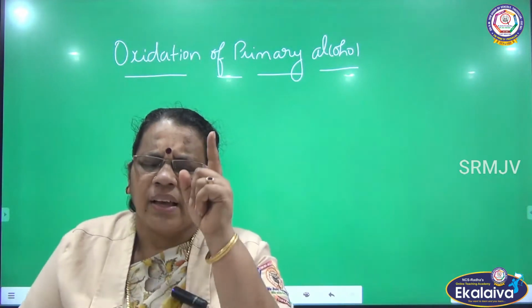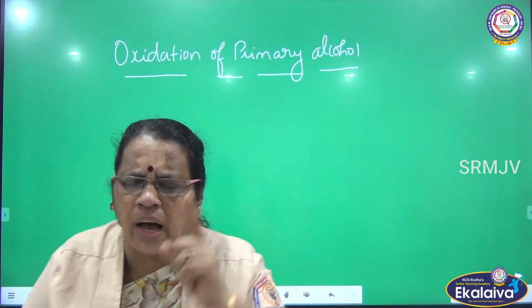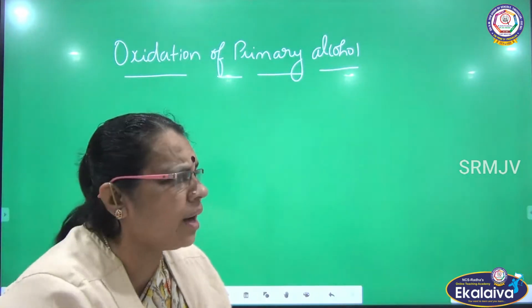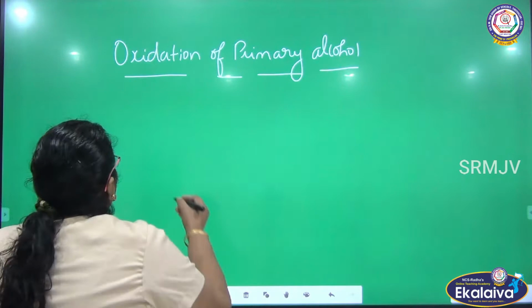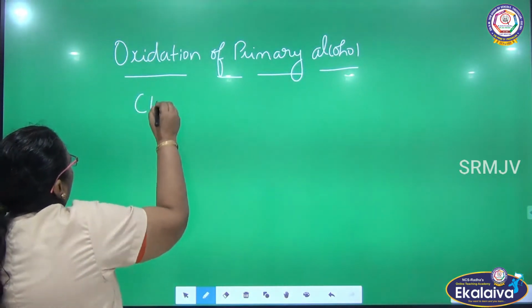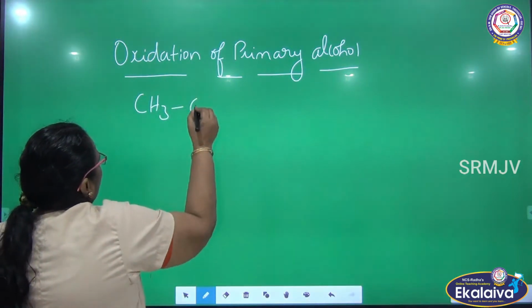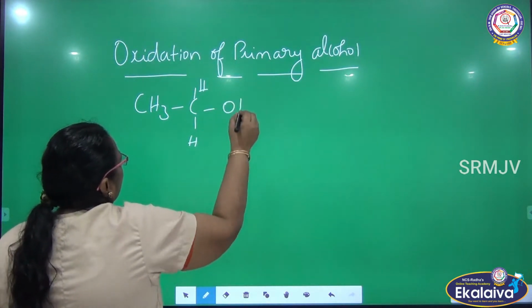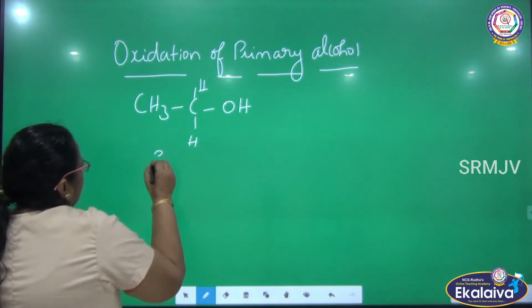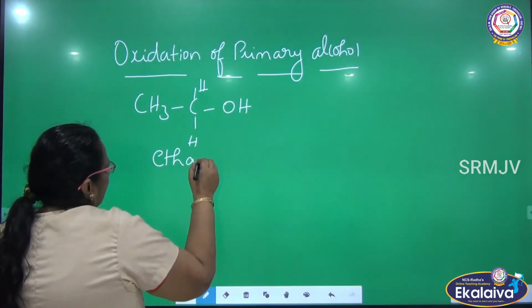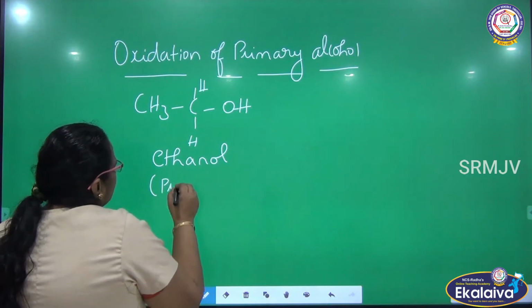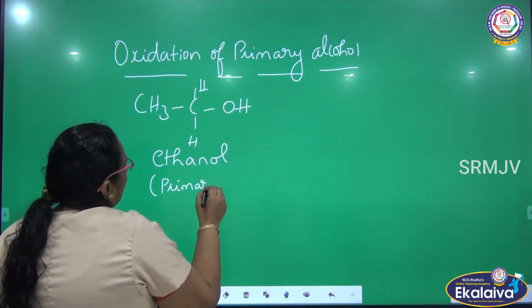When OH, which is the functional group of alcohol, is attached to the primary carbon, it is known as primary alcohol. The familiar example is ethanol, CH3CH2OH, which is a primary alcohol.